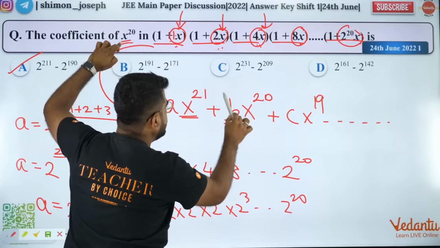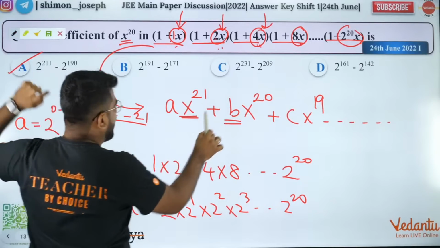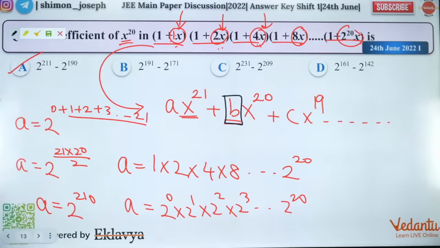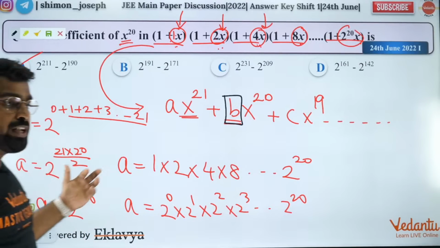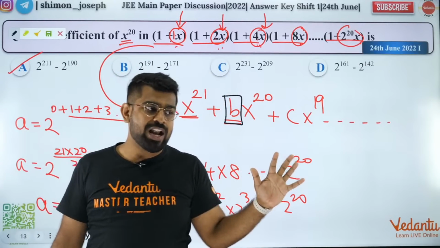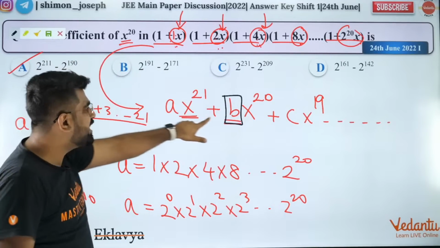So I want B. My objective in this question is to find what is B. Are you all clear with that? Everybody? My objective in this question is to find out the value of B. Are you all happy? Clear? Superb. So now, how do we get B?